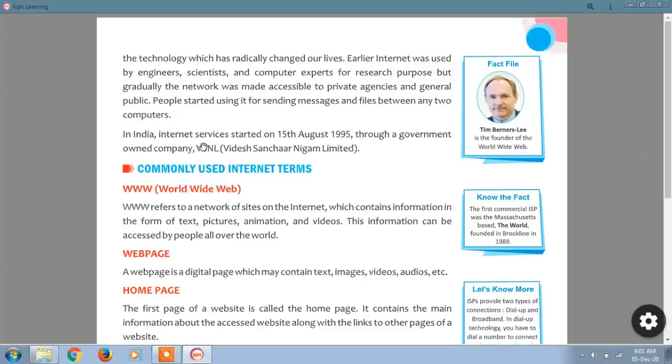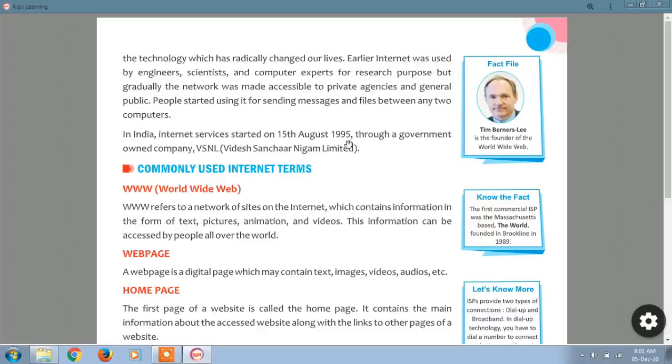In India, internet services started on 15th August 1995. So for the first time in India, in 1995, on Independence Day, 15th August, internet services started through a government owned company, VSNL, Videsh Sanchar Nigam Limited. With the help of this government company, the first internet services started in India on 15th August 1995.